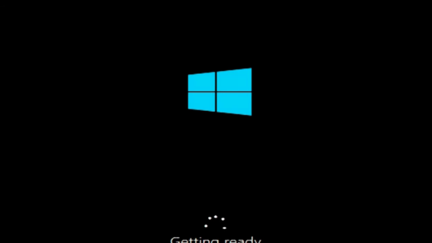So after the installation, Windows will automatically reboot, and it will get ready with the setup of the operating system itself. What we have to know is that this is quite a time-consuming process, but it is not too long, as it will complete within a short time.